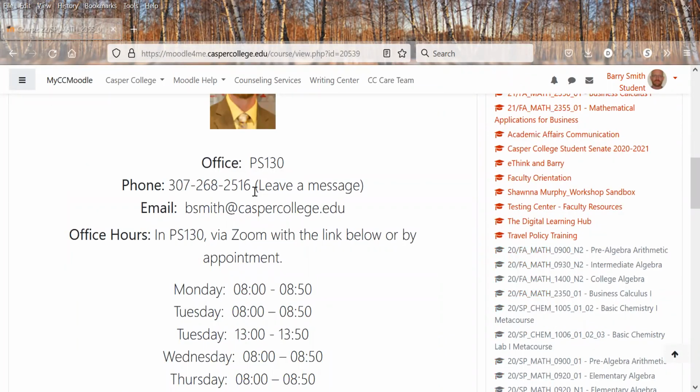This is my phone number. Go ahead and leave a message. Best way to contact me, though, is through my Casper College email address. Now, be sure to use your Casper College email address, too, because due to FERPA, I have to reply to a Casper College email address and can't reply to an outside email.